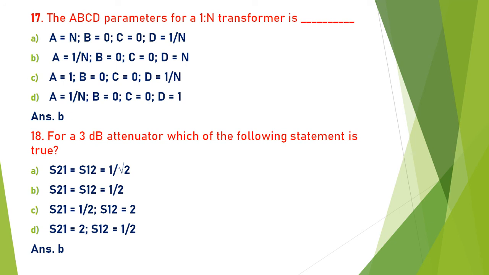So for a 3 dB attenuator, S12 is equal to S21 and that is equal to 1 upon 2. If you calculate the S parameters for the 3 dB attenuator, you will find S12 and S21 are the same and equal to 1 upon 2. So the answer is B.